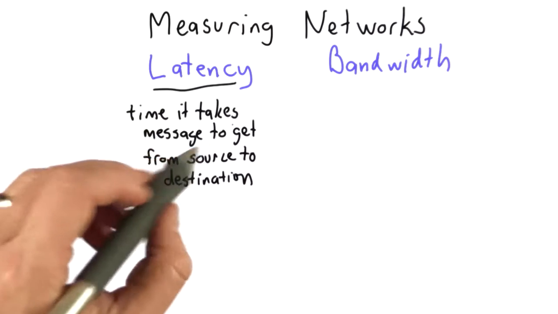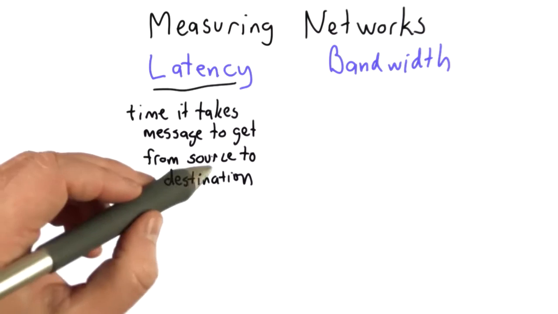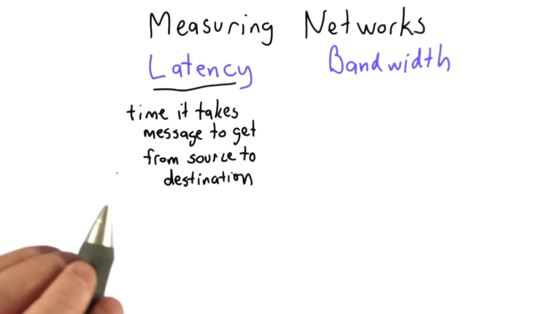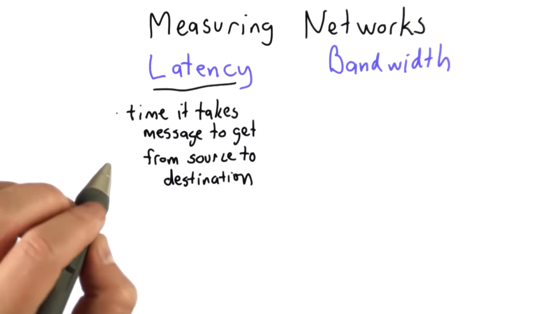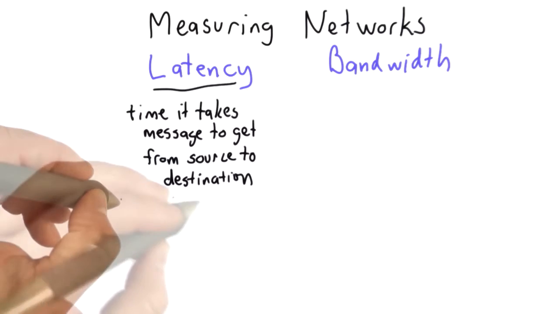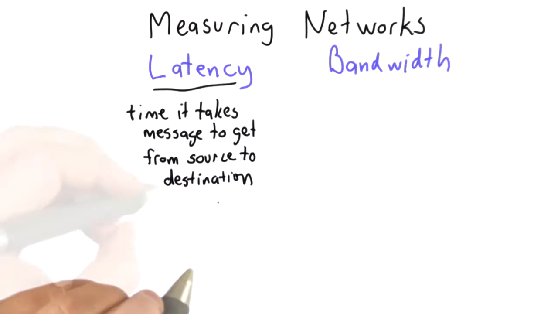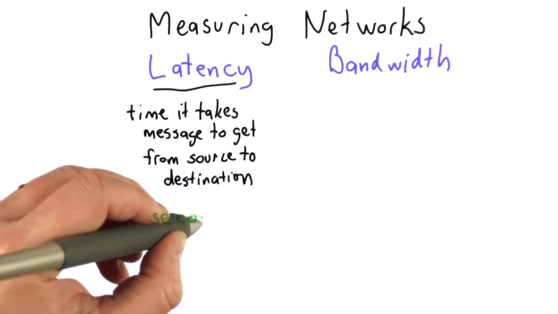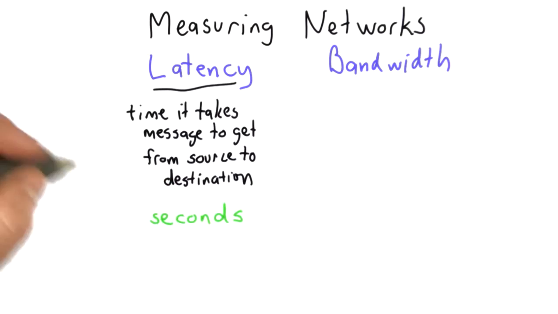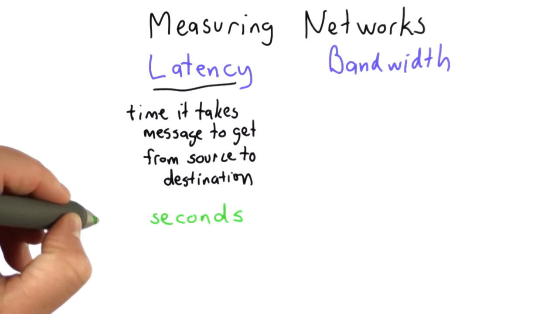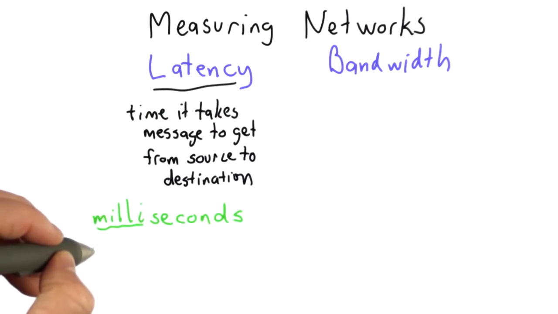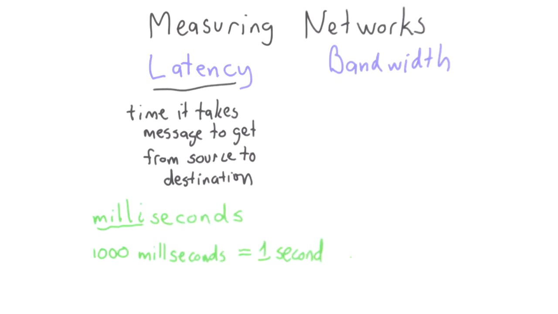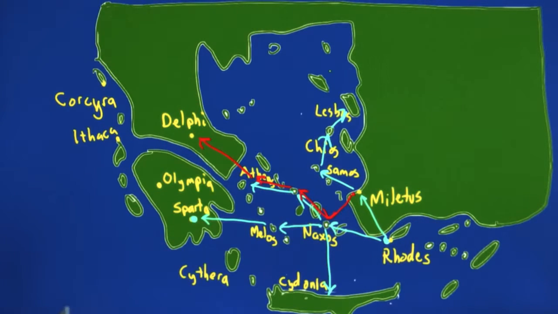So latency is the time that it takes for a message to get from the source to the destination. And that's for the start of the message. So we can measure latency by timing when you start sending to the time that the receiver starts receiving. So this is a unit of time. It will be measured in something like seconds. For a fast network today, it's more often measured in milliseconds. And there are 1,000 milliseconds in 1 second. So now you understand about latency.